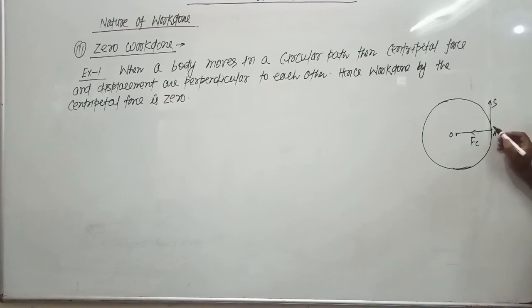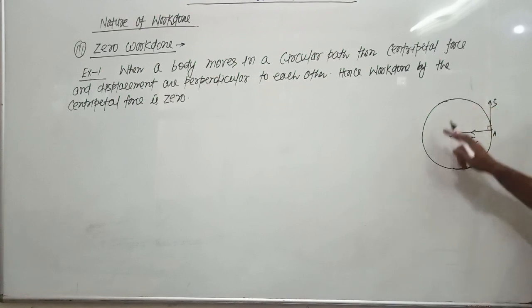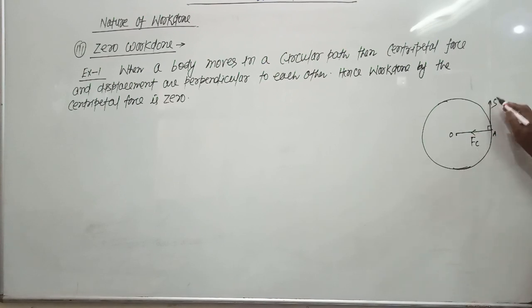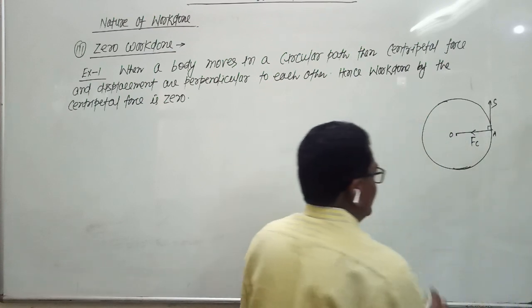So the angle between centripetal force and displacement is 90 degrees. Therefore, work done by the centripetal force is always 0.